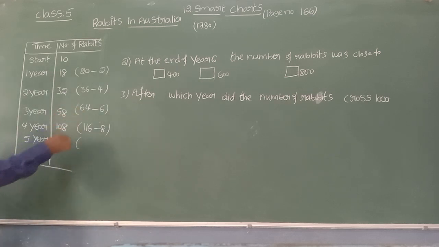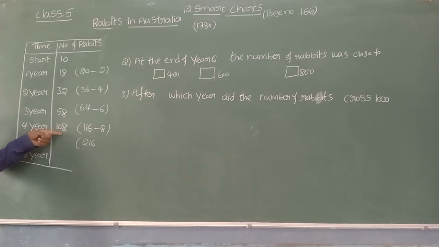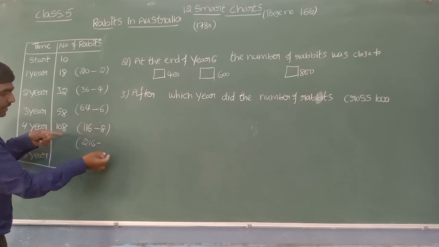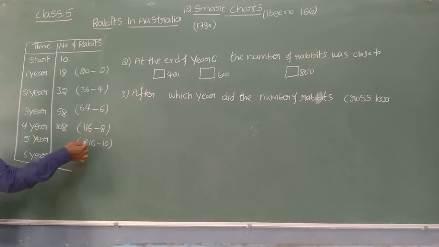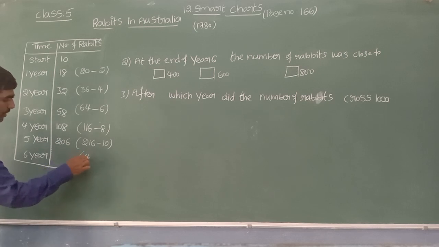So let us find the number of rabbits in the fifth year. The previous number is 108. So in the fourth year 108, if we double 108, 100 plus 100, 200, 8 plus 8, 16, so 216. So how much can we subtract from this? 6 to 8, 8 to 10, we subtract with an increase of 2. 216 minus 10, 206. Now double the 206, beta. 200 plus 200, 400. 6 plus 6, 12. So 412.